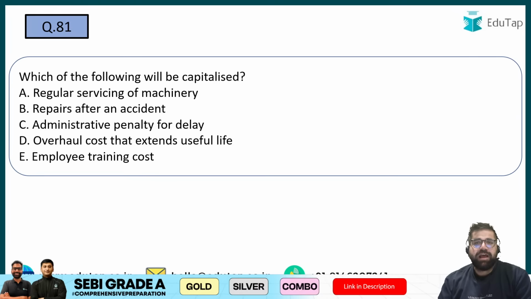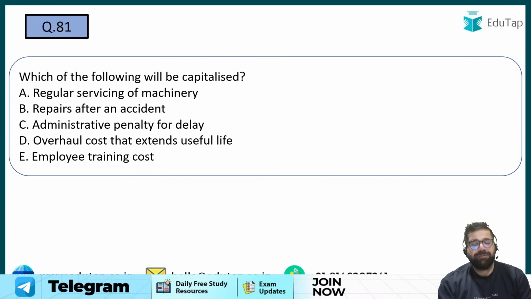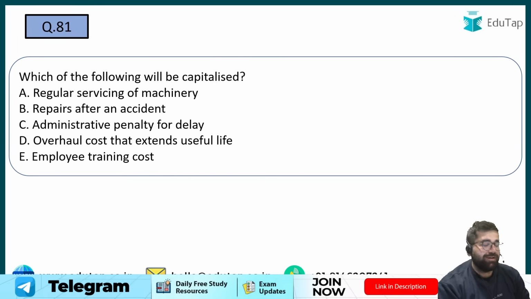We will solve it in the class only, but still, if you are able to solve it in your homework, then it will be good.